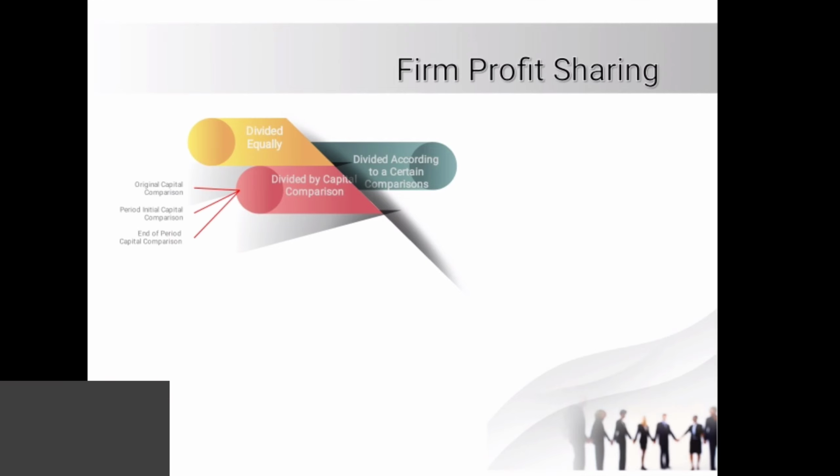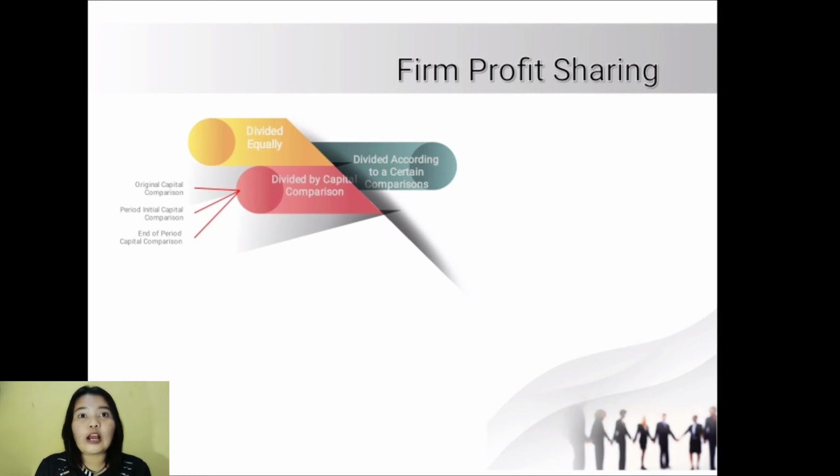C. End of period capital comparison. The amount of capital of each partner at the end of a certain period prior to distribution of profit or loss for the period. So, the amount of capital is the amount of capital at the beginning of the period plus additional deposits and less drawdowns during the period. The records are income summary in debit, drawing A in credit, drawing B in credit.